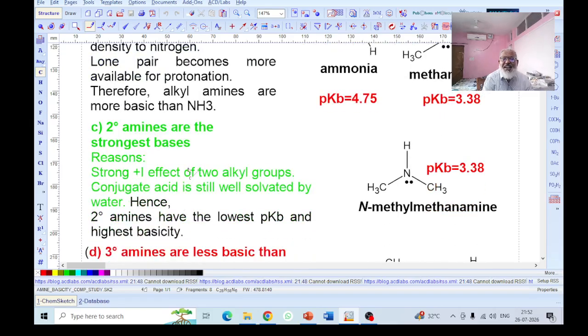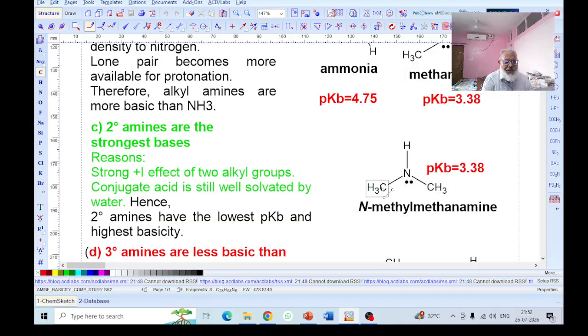Third, the strongest bases are secondary amines. Secondary amines are the best base. Why not the tertiary? I will explain later on. But let us see this structure.